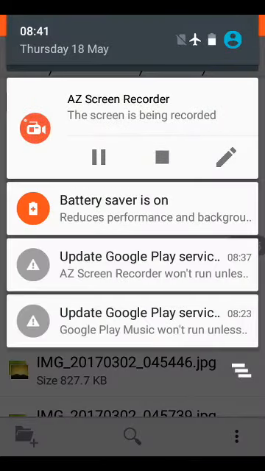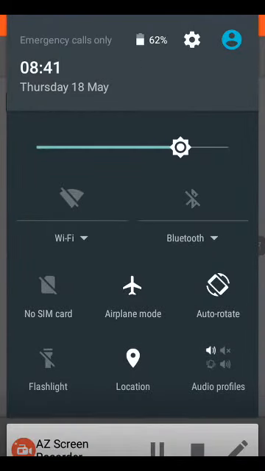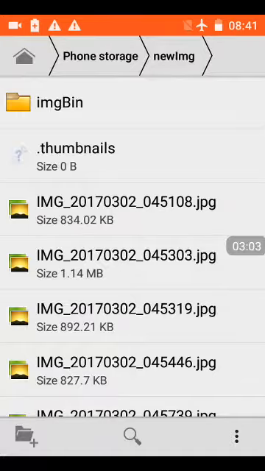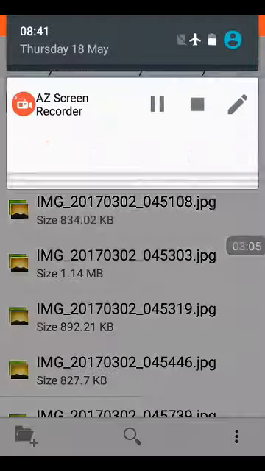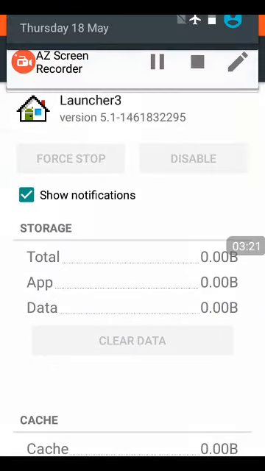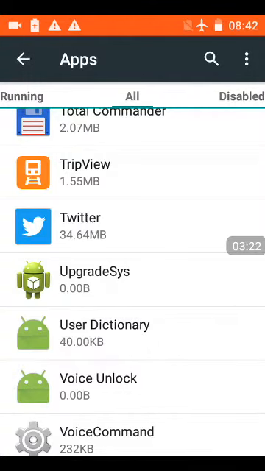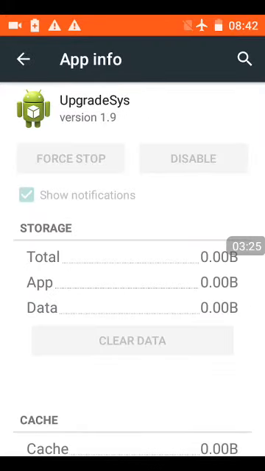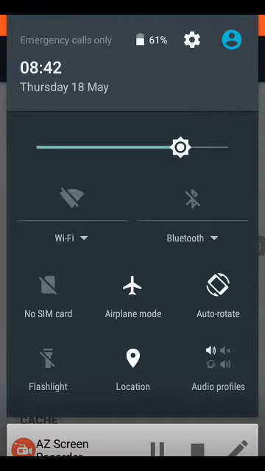Now you'll see here I have no SIM card. I do have a SIM card, but my phone, when I turned it on, registered as no SIM card. This happens quite often. One thing I wanted to show you is previously I made a video about launcher and system update, and when I turned on the radio, launcher was triggered and system update was triggered. So here, launcher shows 0 and 0 bytes, and here you see UpgradeSys, and it's 0 and 0 bytes. Now, before, when I used to hit the airport and turn it on, they would get triggered.